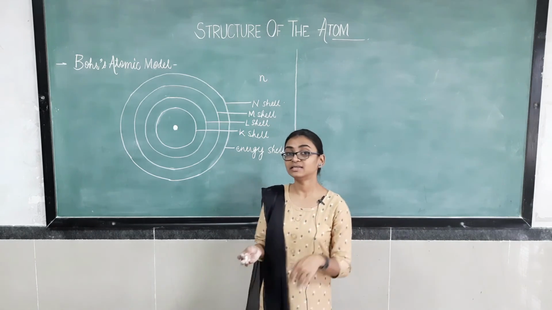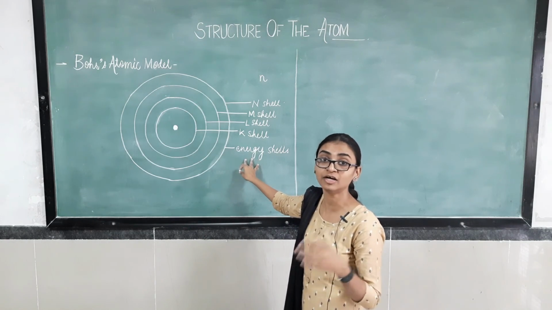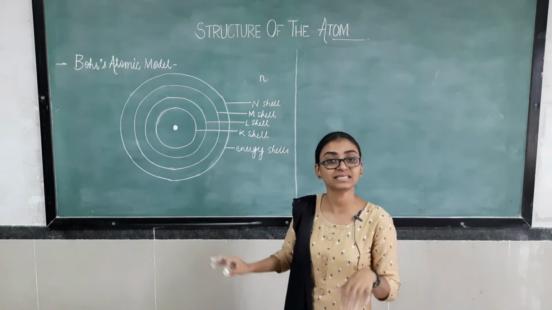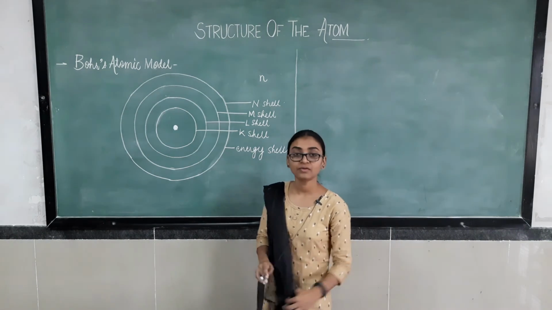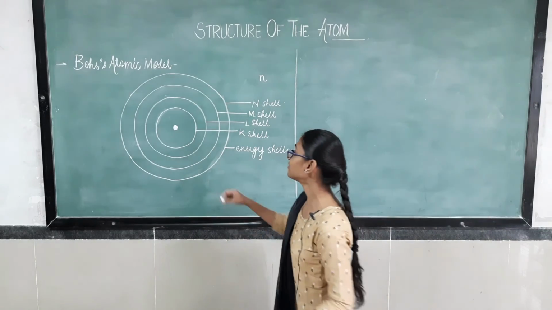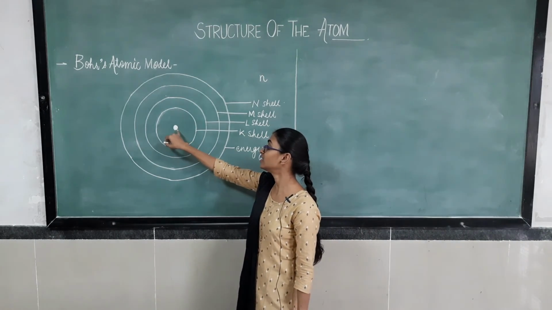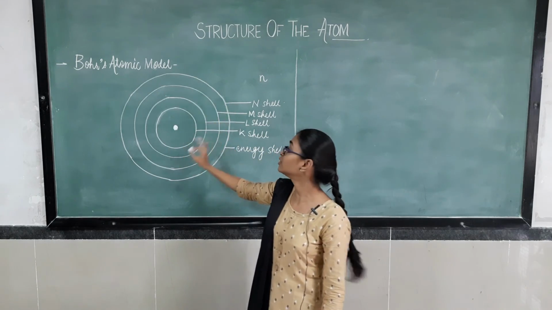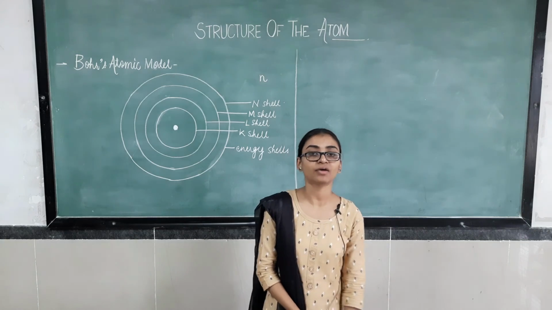So the mass of the atom is equal to the sum of the number of protons and the number of neutrons present inside the nucleus. Let's just revise: protons and neutrons reside inside the nucleus, while electrons revolve around the nucleus in discrete orbits.